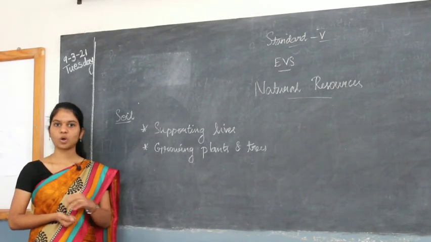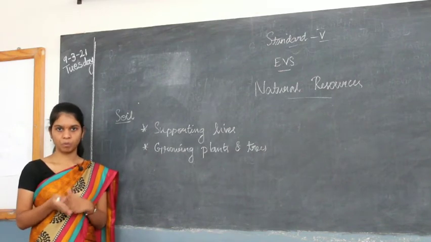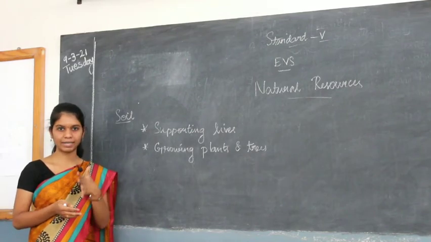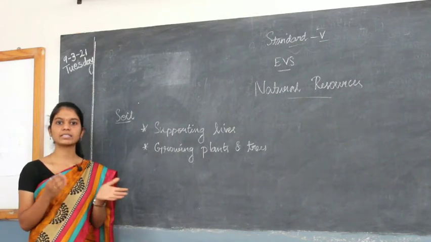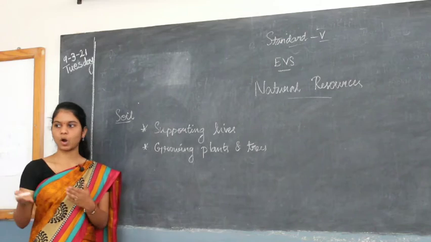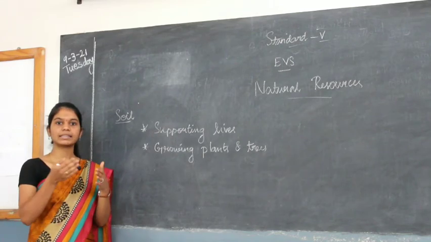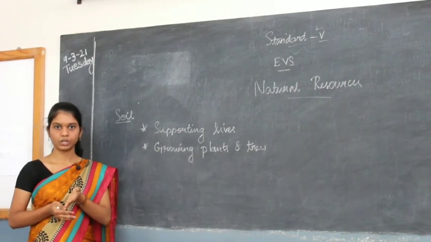You know that soil is in danger. When air or wind blows, what happens to soil? You have seen some of the mud is coming along with the air, right? So when it is raining heavy, what happens? This mud flows along with the rainwater, right? So this soil flows from one place to another during the rain.